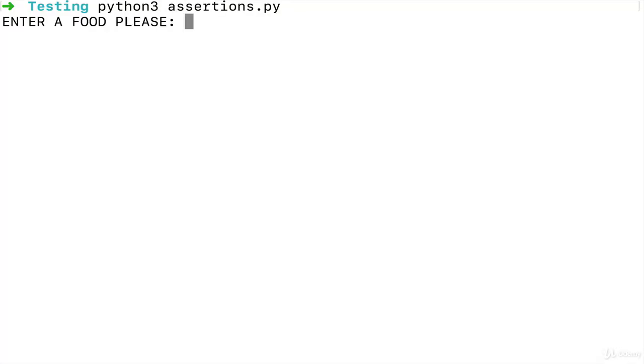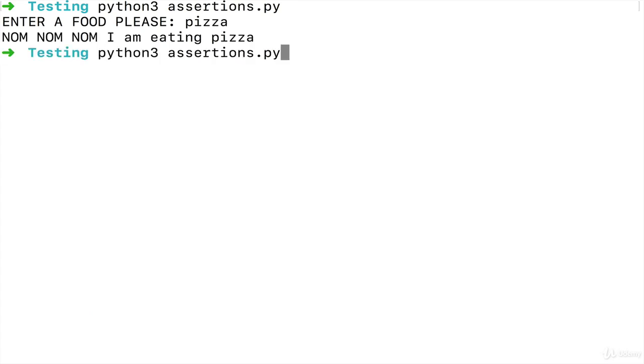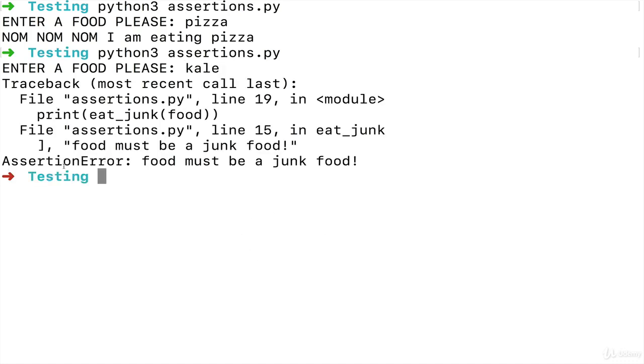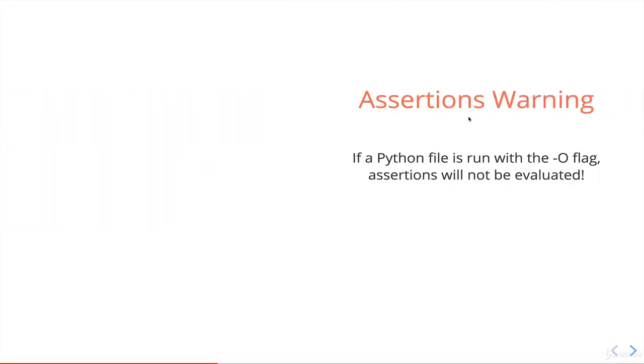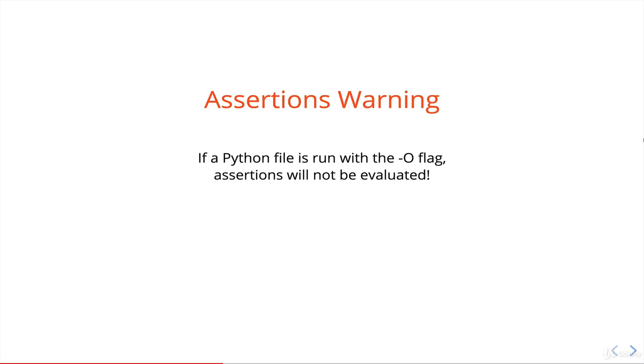Now, when I run it, it asks me for food. If I enter pizza, good, we're good to go. If I enter, let's go with kale, we get assertion error. Food must be a junk food. And that's working great, how it should work. That brings us to our next slide, assertions warning.